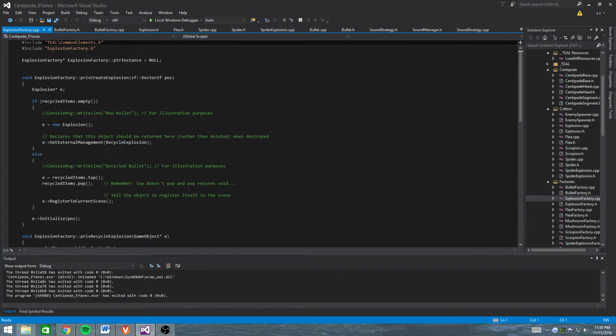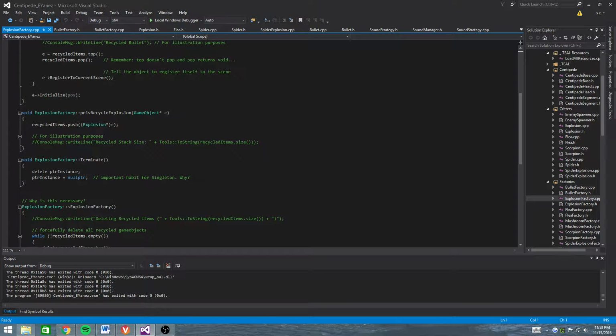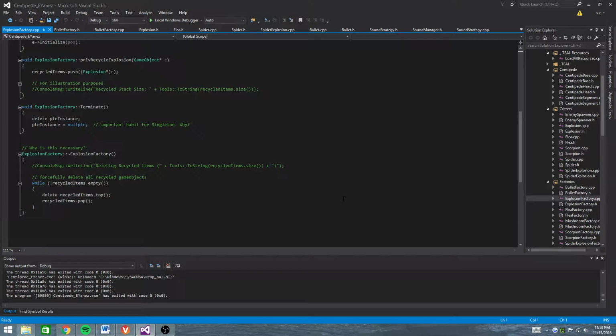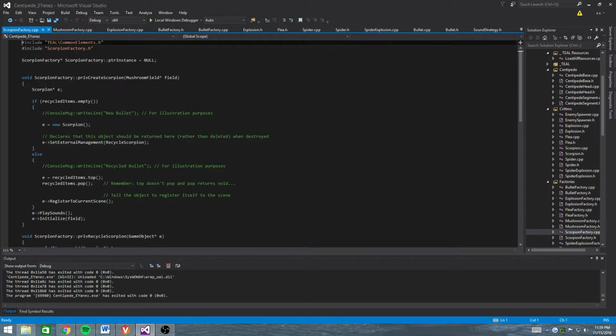Same with the explosion. Again, these are all set up the exact same way. They all have an object pool as long as they need to. Well, yeah, all factories need to. My bad. Mushroom, scorpion, etc.